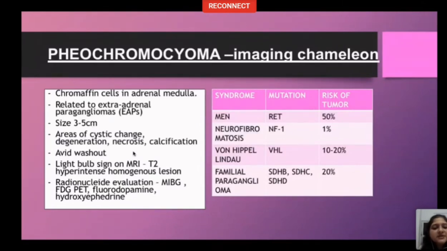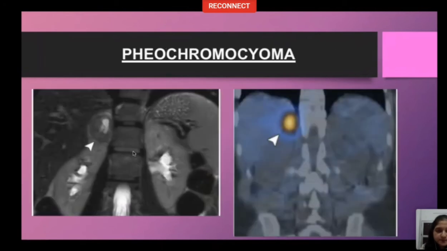So what is the confirmatory test that we are left with? That is radionuclide study. MIBG scan is the confirmatory modality. Other radionuclides that we can do is FDG PET, fluorodopamine, and hydroxyephedrine. So these are images of pheochromocytomas, a right side adrenal lesion on MRI with a T2 hyperintense contents within, suggestive of a pheochromocytoma. And on MIBG scan with fusion CT, it shows avid lesion, suggestive of a pheochromocytoma.